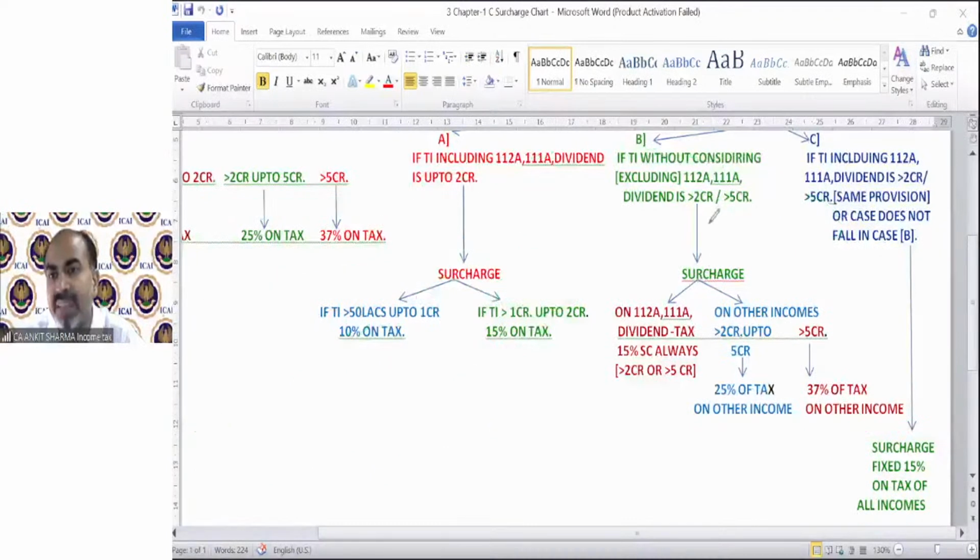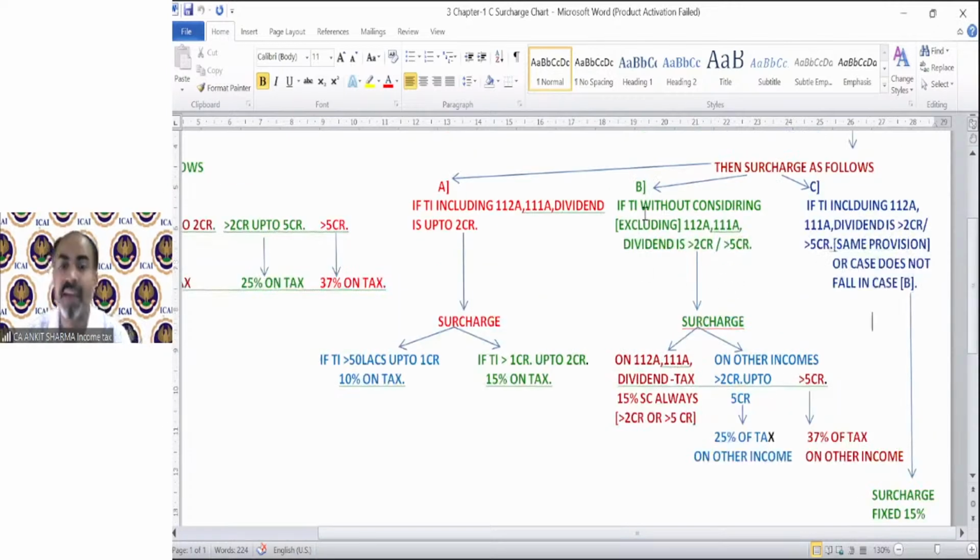So concept B says that if TI without considering, so in case A and C, we are taking our TI including section 112A, 111A or dividend income. So either it will be up to 2 crore after including, then case A applicable. Surcharge will be 10 or 15.